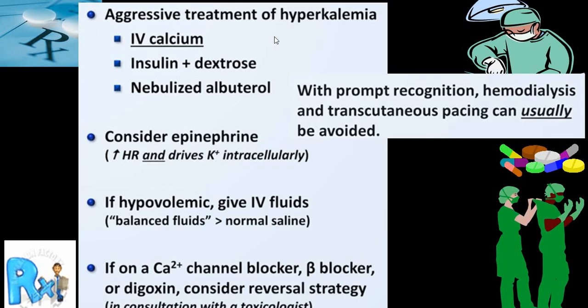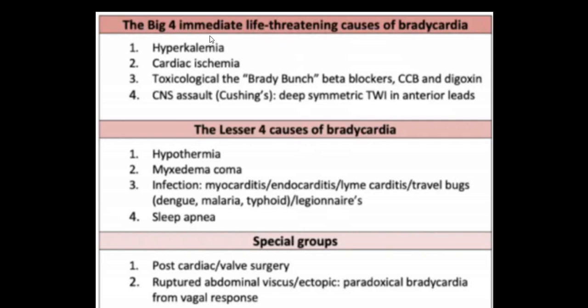Now there are some life-threatening conditions like hyperkalemia, acute coronary syndromes, Brady bunch it is called. Three drugs which are very commonly used in heart failure: beta blockers, diltiazem, verapamil and digoxin. And in a raised intracranial pressure, Cushing sign, sorry, not Cushing syndrome, Cushing triad. So that will also show you changes in ECG as well as person will have a severe bradycardia.